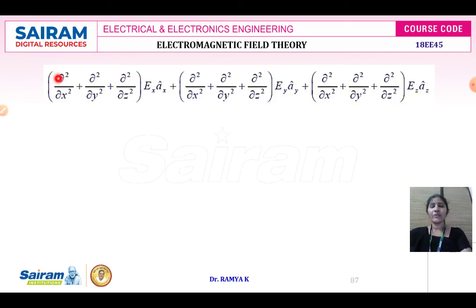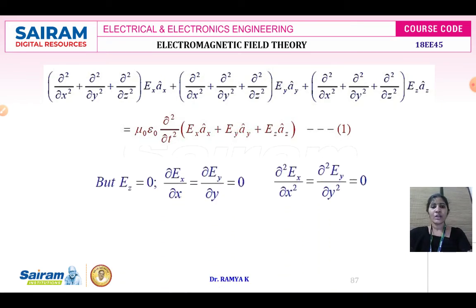If you consider all three axes, x, y, z, you can write ∂²Ex/∂x² plus ∂²Ex/∂y² plus ∂²Ex/∂z². With respect to z, all terms are going to get cancelled. So we'll get the term με ∂²/∂t². In the place of E, you need to substitute Ex Ax plus Ey Ay plus Ez Az. But Ez will be equal to 0 because in the z-axis direction only the magnetic field exists, whereas in the direction of y, your electric field intensity exists.